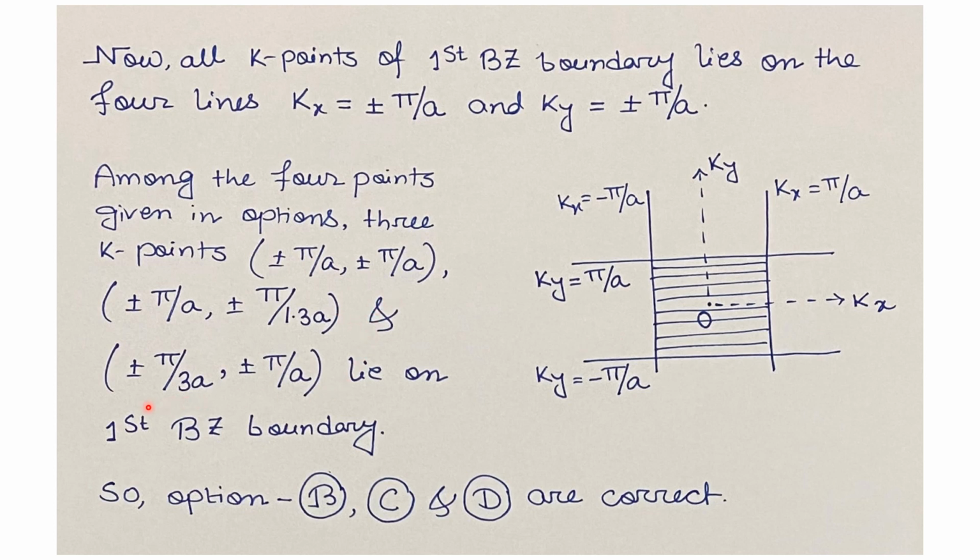And for the last option D, plus minus pi by 3a, comma plus minus pi by a, these 4 points will lie somewhere like here, here, here and here. So these 4 points will lie on the boundary of the first Brillouin zone. So this is also a possible answer. So effectively we are getting options B, C and D as correct for this question.